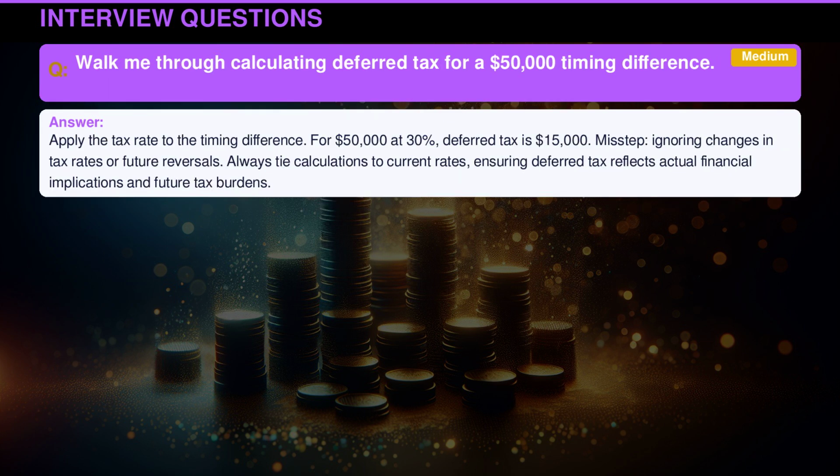Apply the tax rate to the timing difference. For $50,000 at 30%, deferred tax is $15,000. Misstep: ignoring changes in tax rates or future reversals. Always tie calculations to current rates, ensuring deferred tax reflects actual financial implications and future tax burdens.